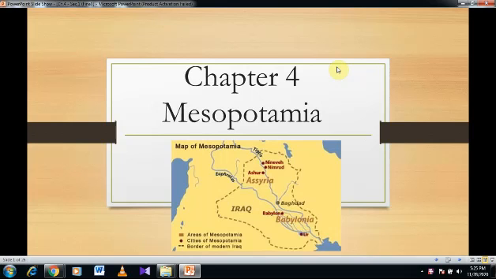Chapter 4, Mesopotamia. This is the map of Mesopotamia. The area includes many countries and cities and rivers.